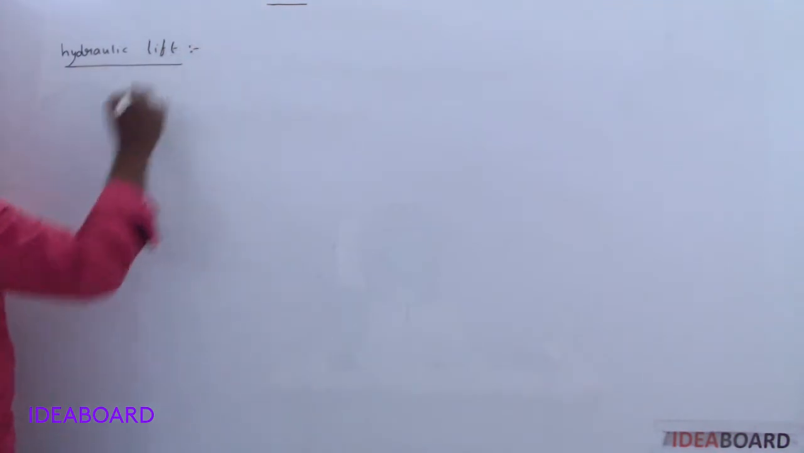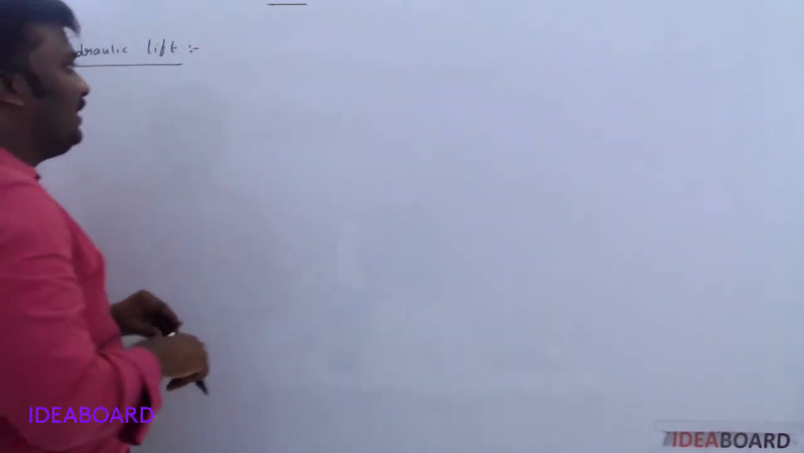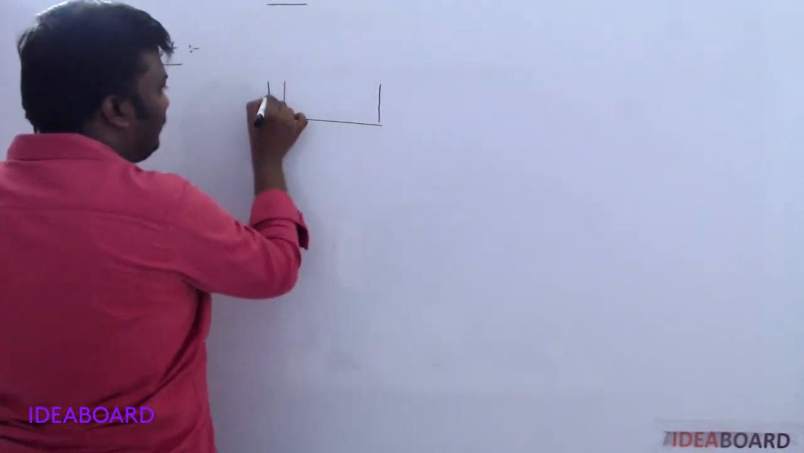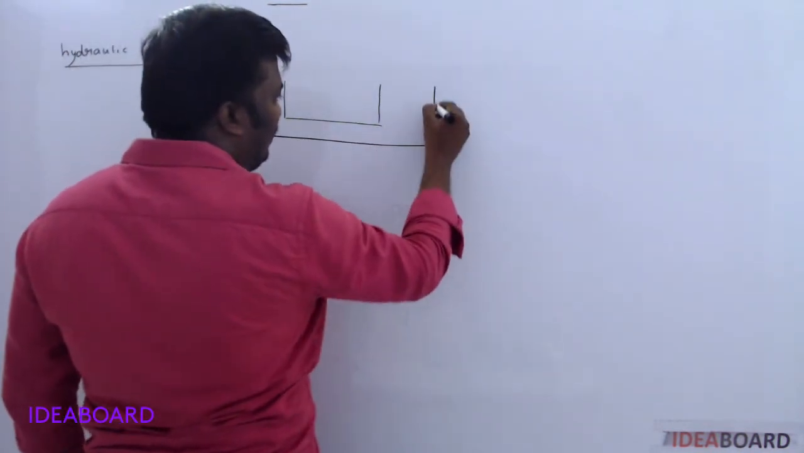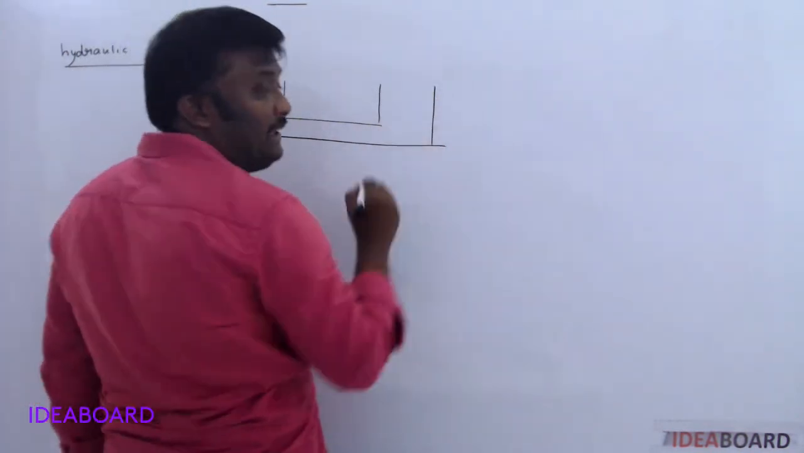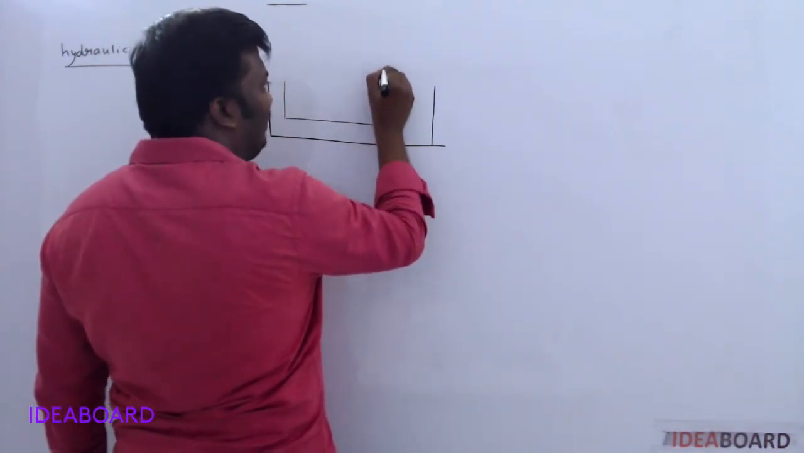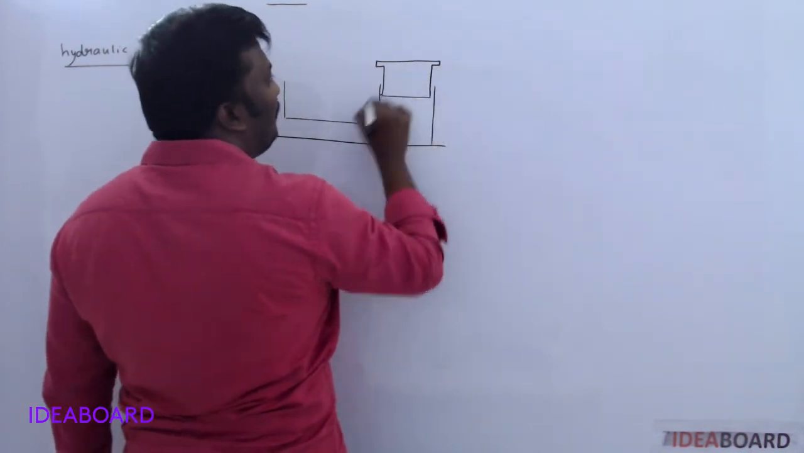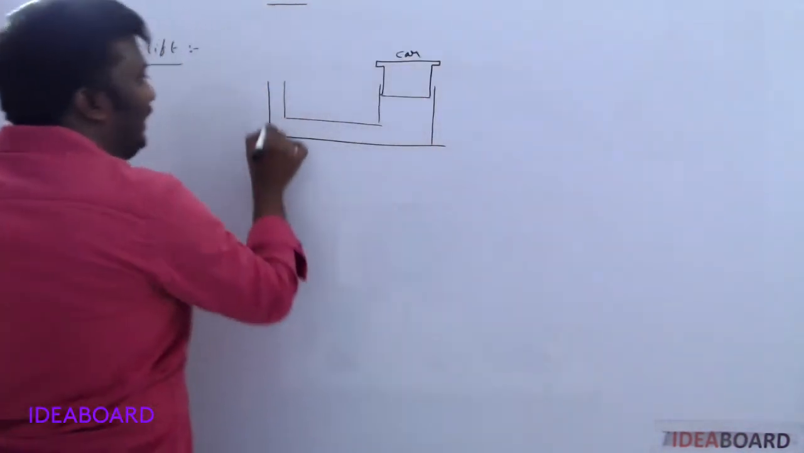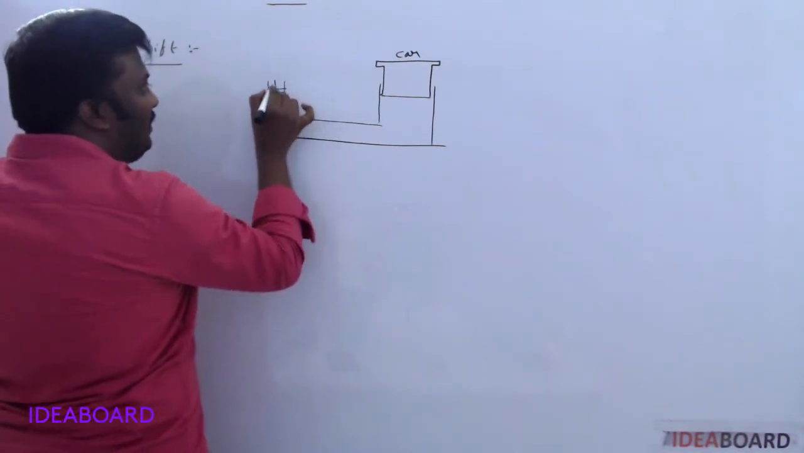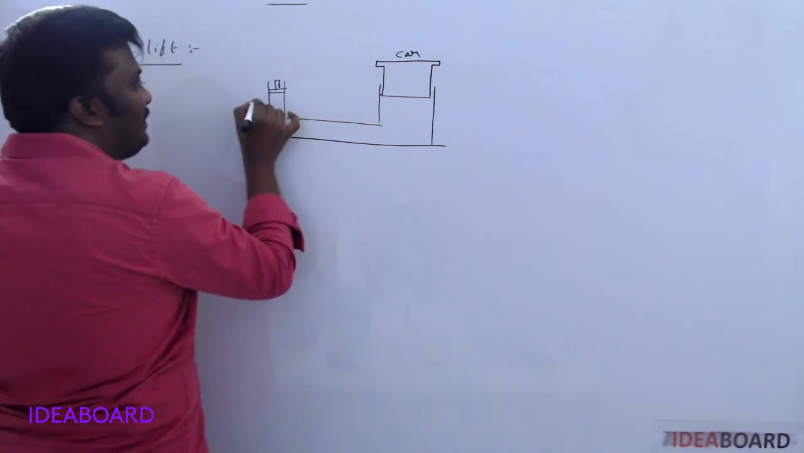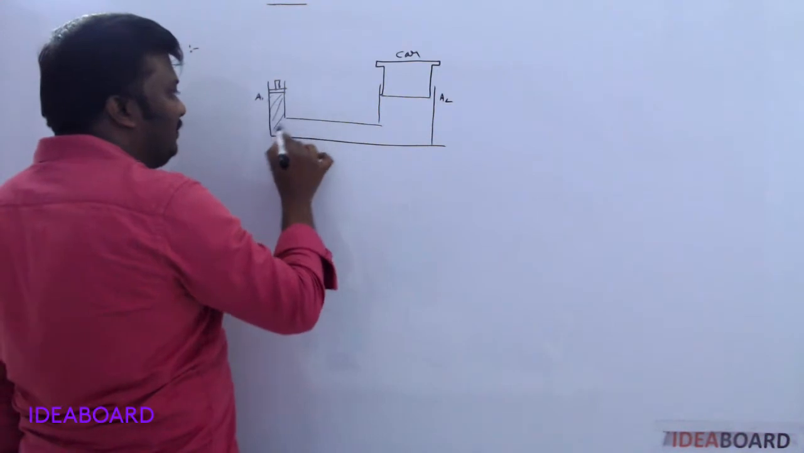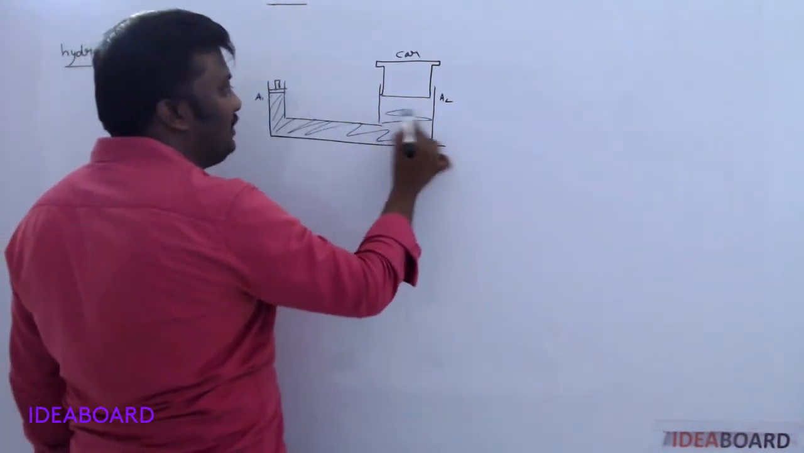Hydraulic lift and hydraulic brakes are the best applications of Pascal's law. During hydraulic lift, which we generally use in auto garages, there is a heavy body, like a car, you may place here, and on its side a small piston will be there, whose area of cross section is A1, and this area of cross section is A2, and here certain fluid will be there, not water, some fluid will be there.